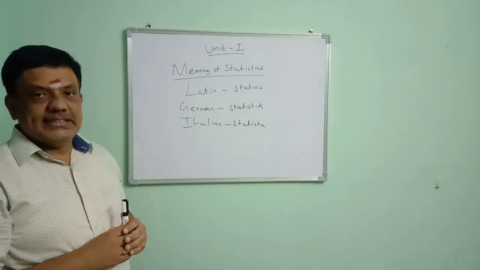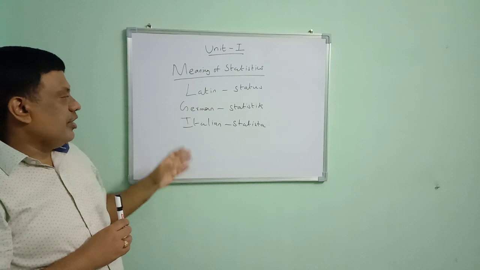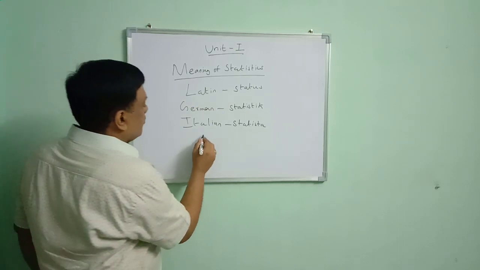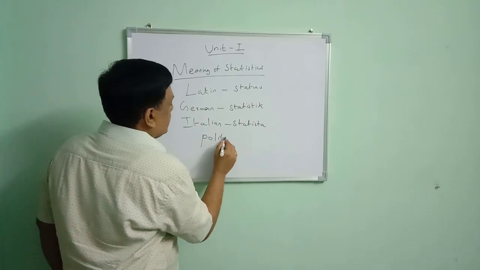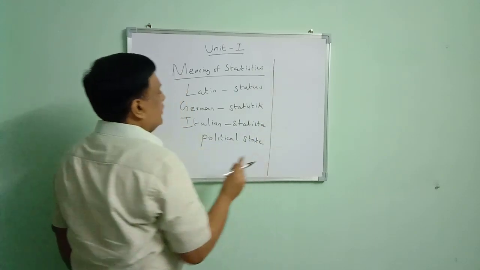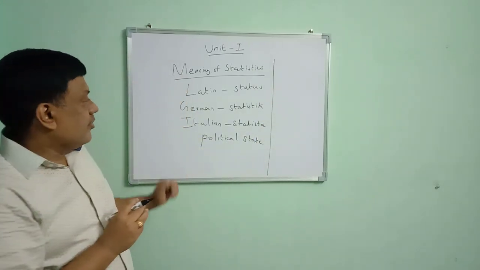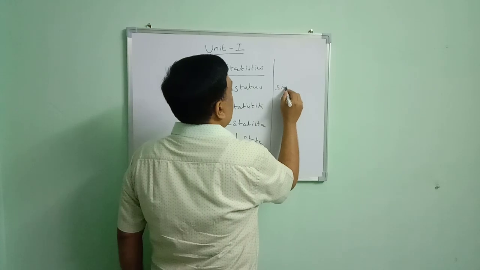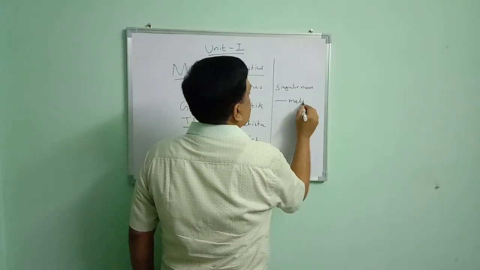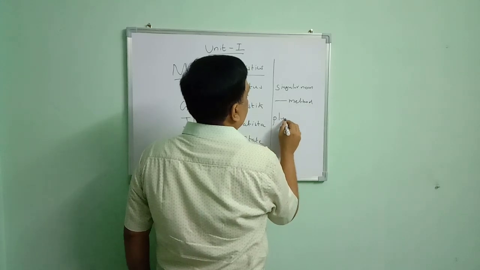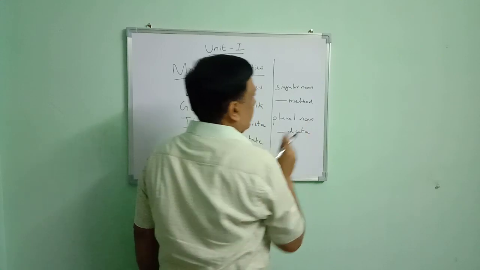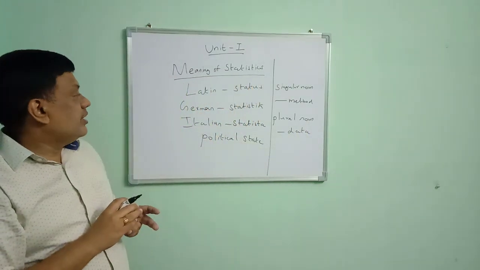The word statistics is derived from the Latin word status, or German word statistik, or Italian word statistica, giving the meaning political state of a country. The meaning of the word statistics is political state of a country. As a singular noun, the word statistics means a method. As a plural noun, the meaning of the word statistics is data. So this is the meaning of the word statistics.